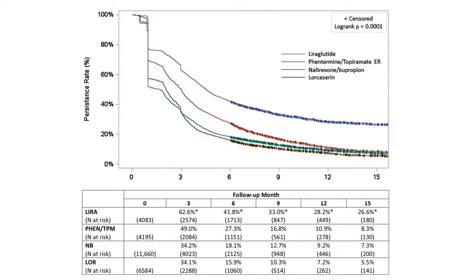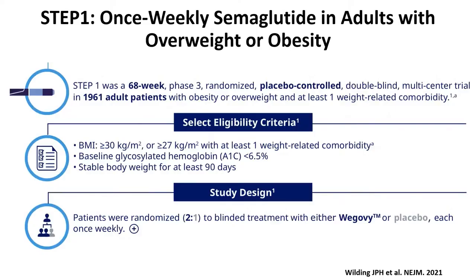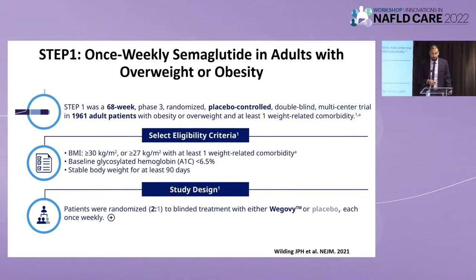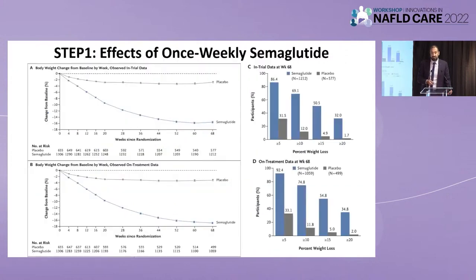So this is the problem that we have with anti-obesity medicines, that they might be effective, but in the real world, patients are not adhering to them. How about the new version of liraglutide, semaglutide? This is data from the STEP 1 trial. This was a large study, almost 2,000 patients for 68 weeks treated with the high-dose semaglutide, 2.4 milligrams weekly. You can see the eligibility criteria. These were non-diabetic patients. And basically, these are the results.